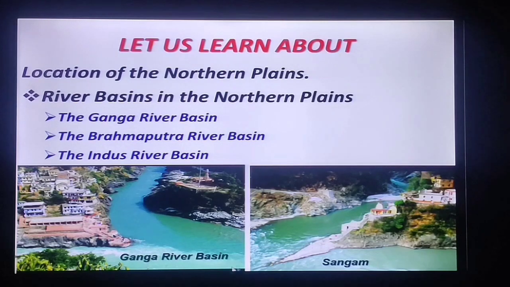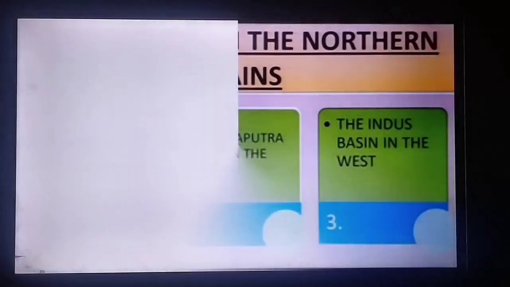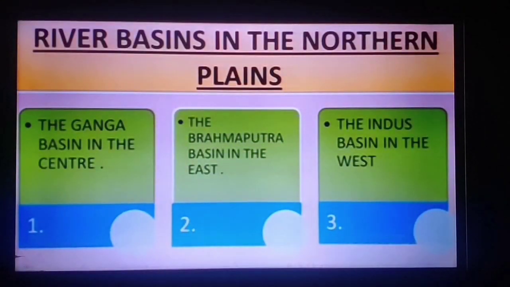The second picture shows you the Sangam. Sangam means the place where the river Ganga and river Yamuna meet. This is the meeting point of the river Ganga and river Yamuna. The name given to this place is Sangam. Now we'll see the next slide. As we have studied, these river basins are divided into three parts.